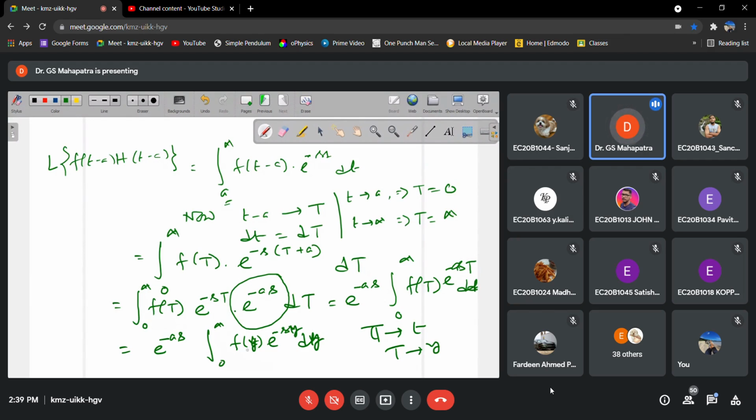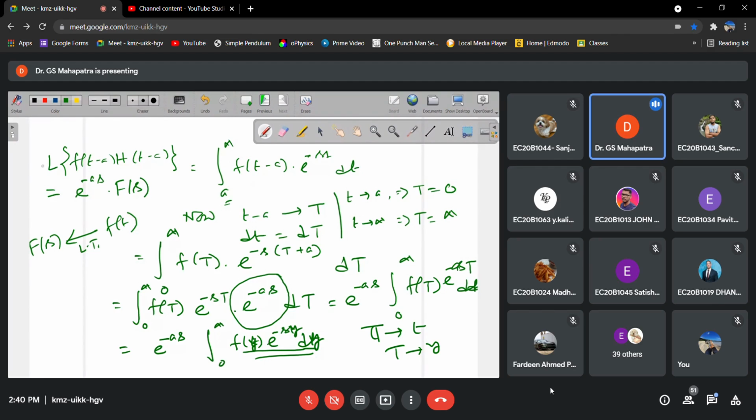So what is this definition? This is nothing but the... yeah. So now what you got actually, this one, Laplace transform of, I will write the final answer here, e to the power minus as into capital F of s. Capital F of s is nothing but the Laplace transform of f of t.